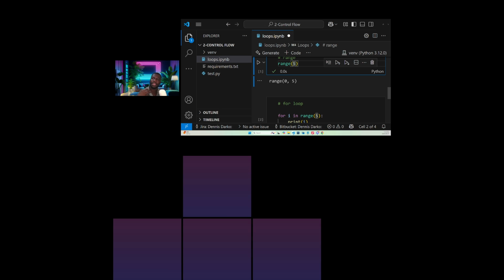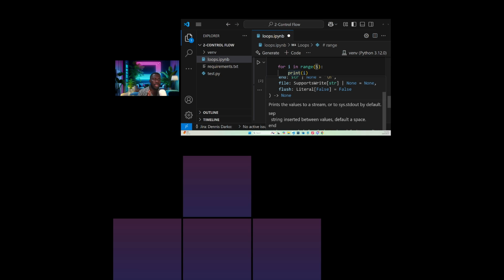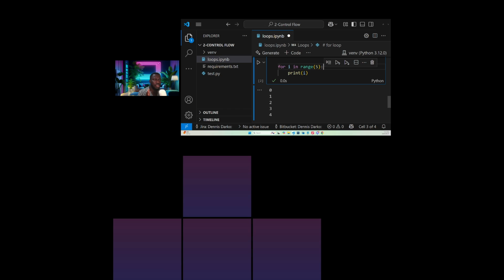But because Python understands indexes, it starts from index 0, 0, 1, 2, 3, 4. So when you count, the range of 5 should be 5 values, 1, 2, 3, 4, 5. But Python starts from the index of 0. Let's keep this in mind.